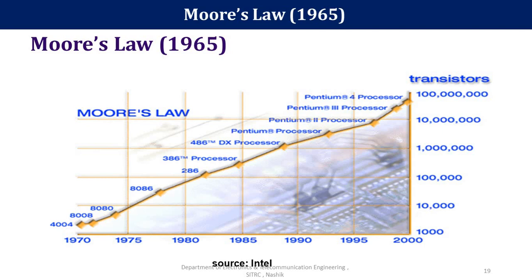In 1985 they developed the Pentium processor. In 1990 they developed the Pentium 1 and 2 series of processors, and then in 1995 the Intel Pentium 3 processors, and up to 2000 the Intel Pentium 4. And now we are using the Intel Core processors i3, i5, i7. Here on the right-hand side you can see how the transistor counts are increasing, and this is because of Moore's law.